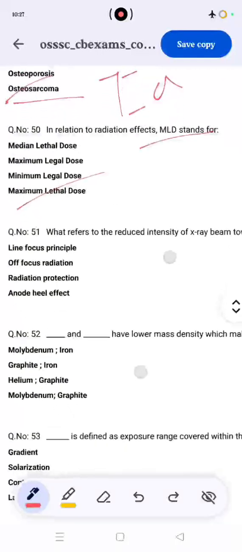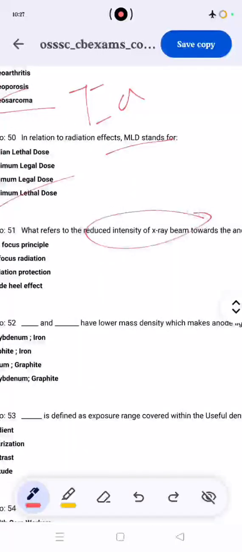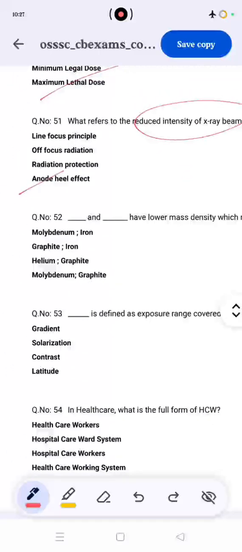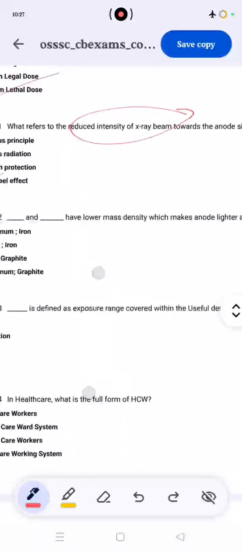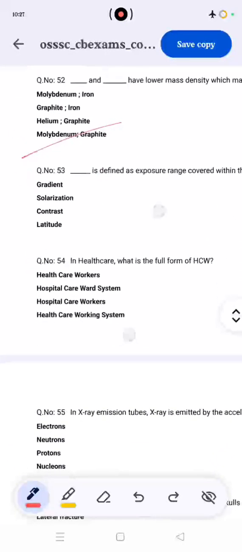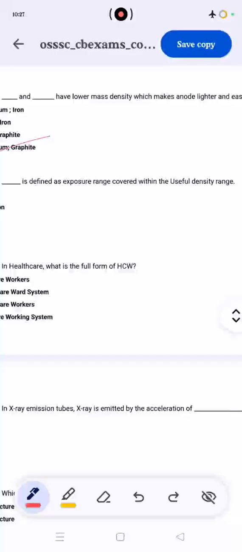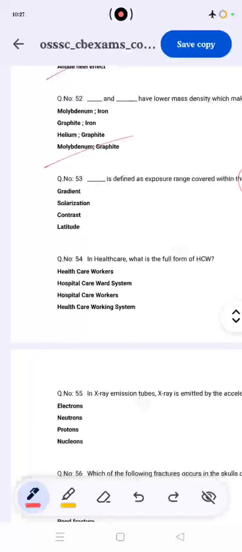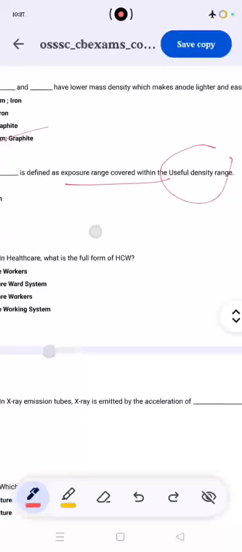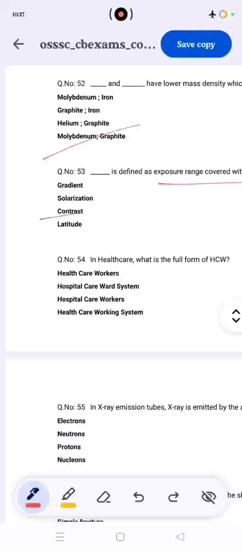The correct answer is D. Reduce the intensity of the X-ray beam, regarding the anode heel effect. Molybdenum and graphite have lower mass density and make the anode lighter to rotate easily. So molybdenum and graphite is correct. And then, it is defined as the exposure curve with the useful density range. Density range is contrast.